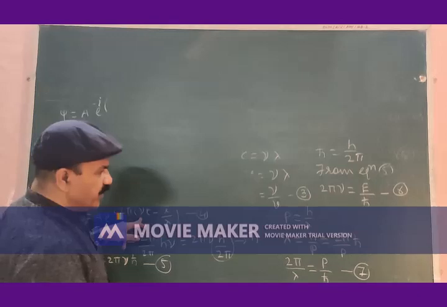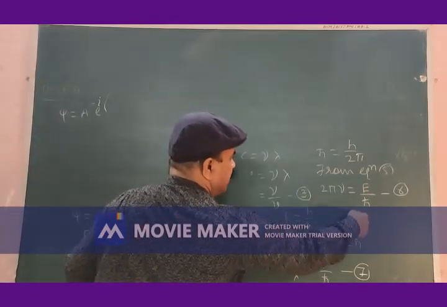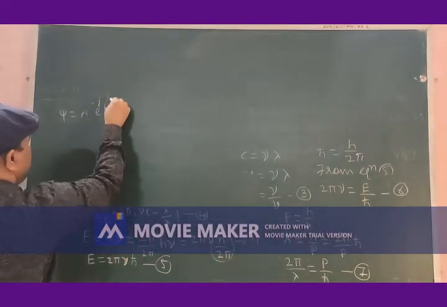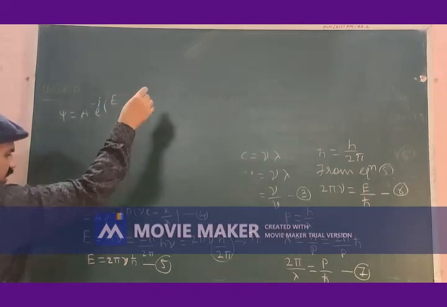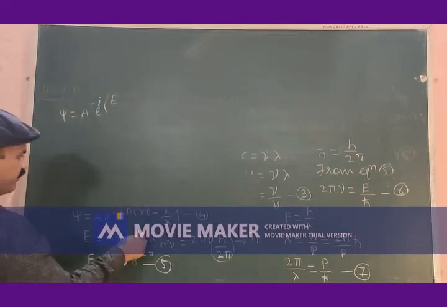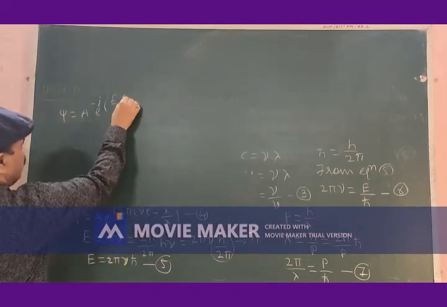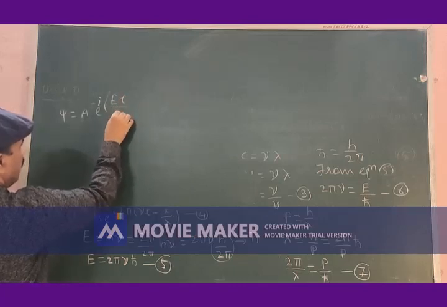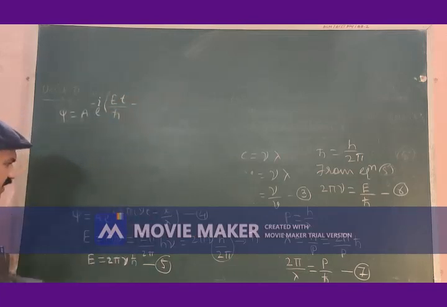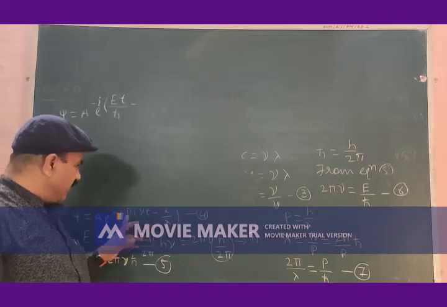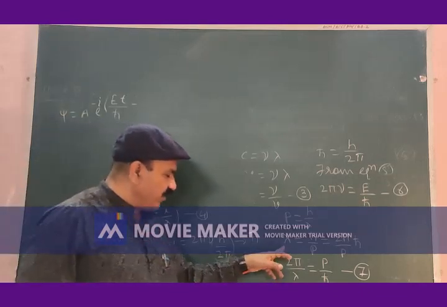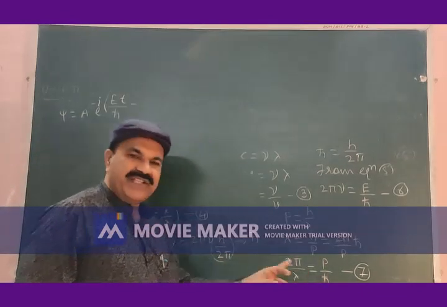For this 2 pi nu, I am going to put E by H cross, so it will be E t divided by H cross minus, when this 2 pi is taken inside, it will be 2 pi by lambda, and for this 2 pi by lambda, let me put P by H cross.